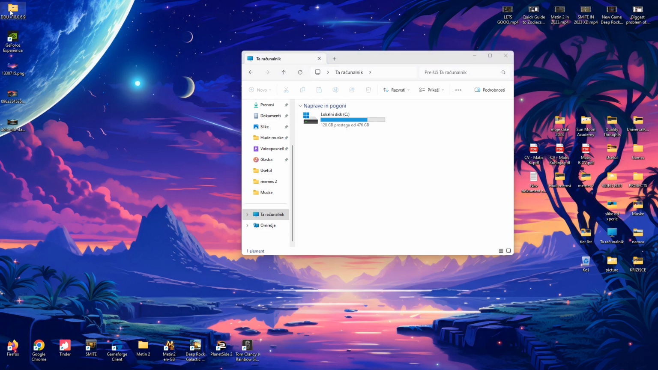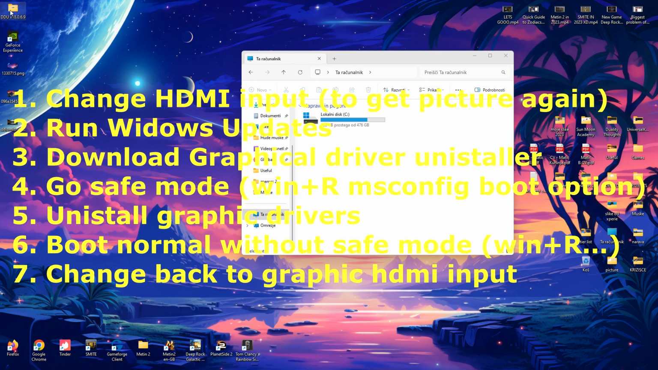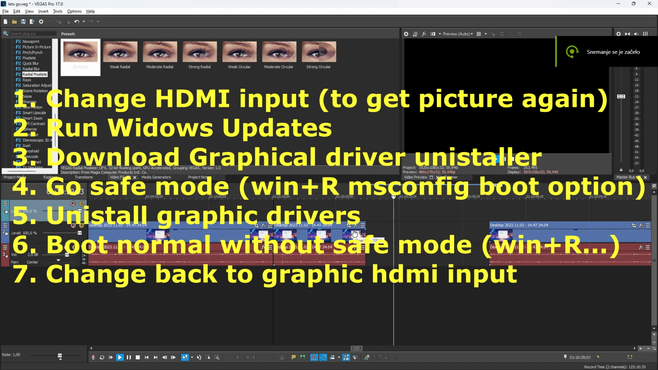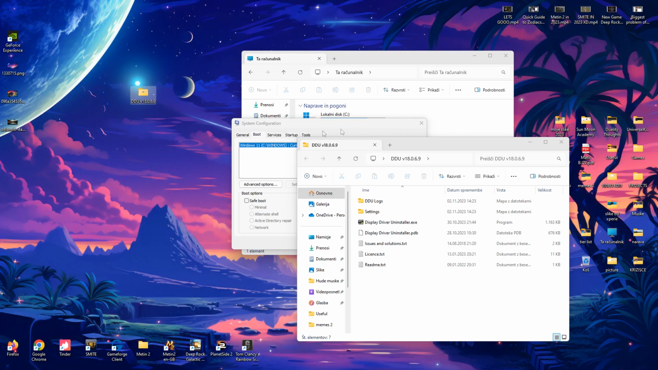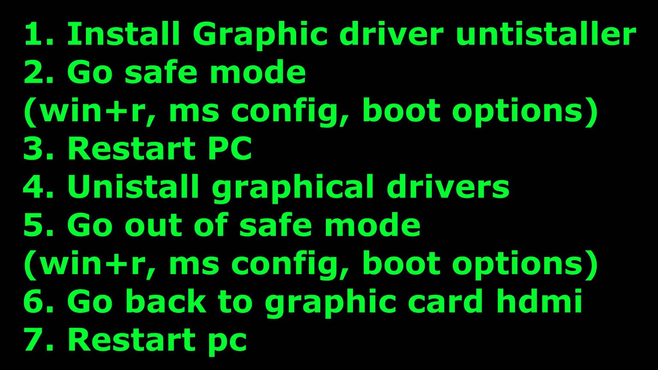So how do we fix this issue? We change the HDMI cable to the default output, we restart the computer, and now all you have to do is run Windows updates until there are no more updates left, right? And once we are done with that, our graphic card drivers are currently crashed, so we have to uninstall them and install them cleanly. Okay,